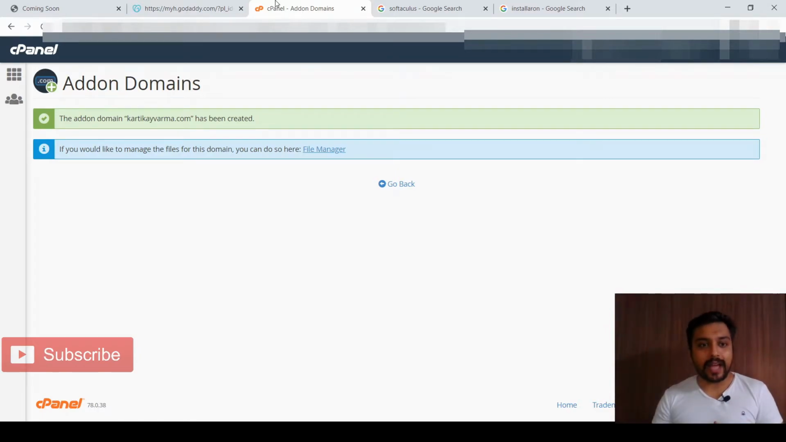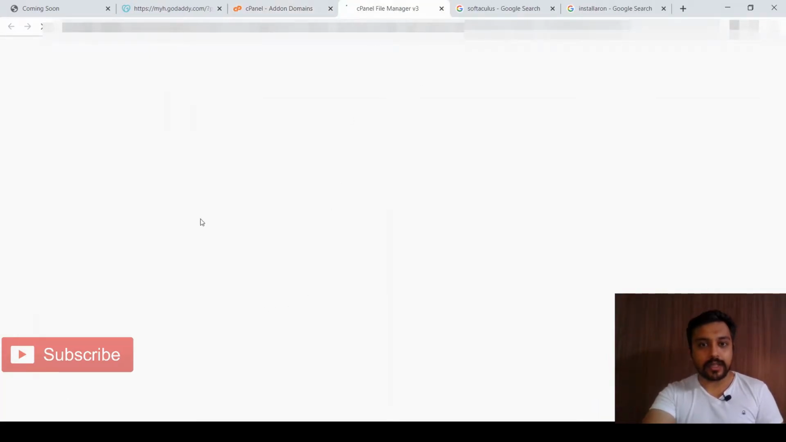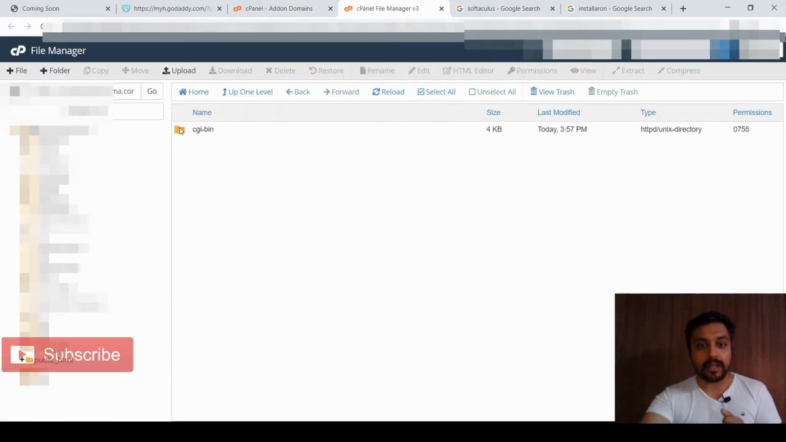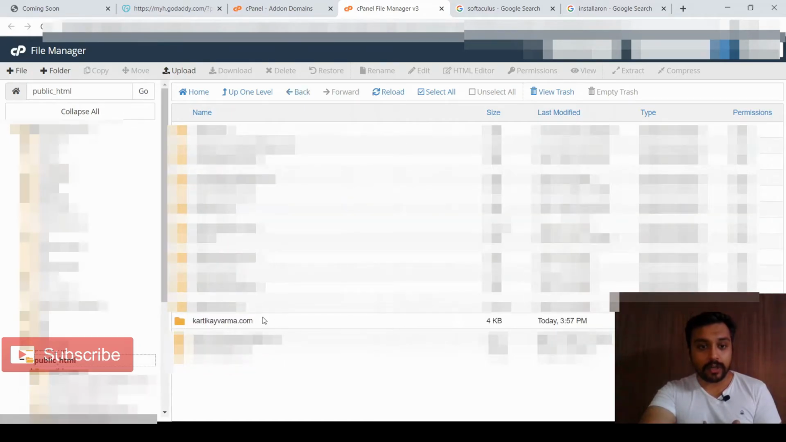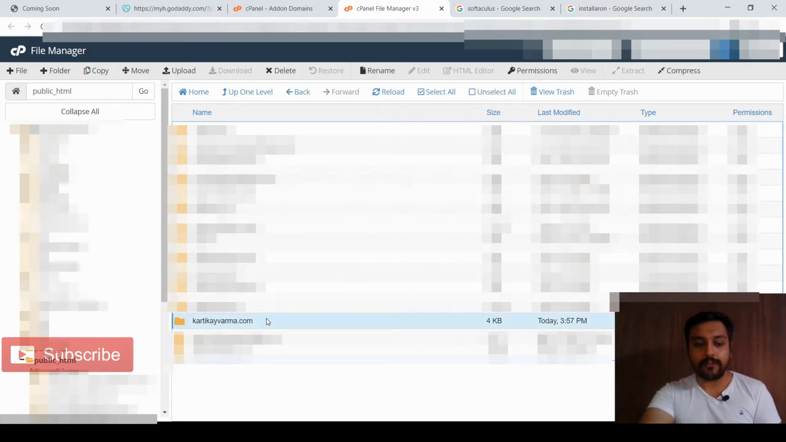So the domain is added. You can check here the add-on domain. This has been created. You can check under the file manager as well. In file manager under HTML, the domain name is created with the name we created, it should have the same name of folder. Yeah, so this is the folder created here.